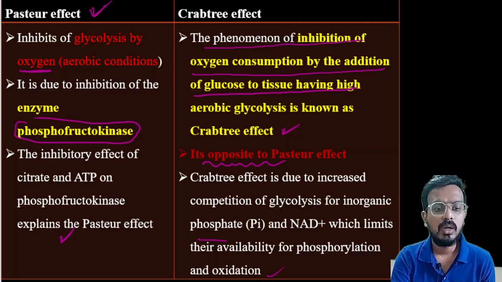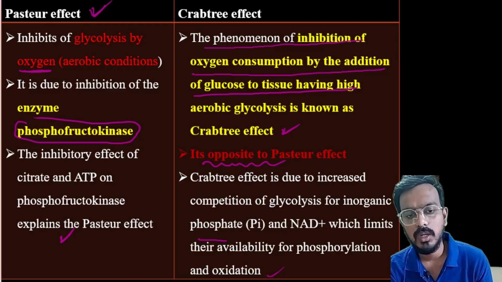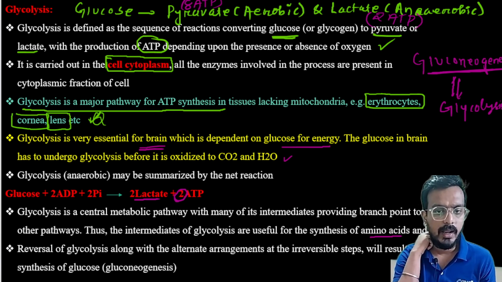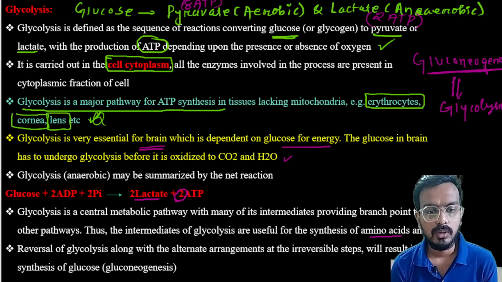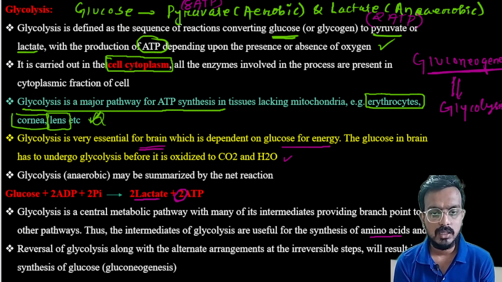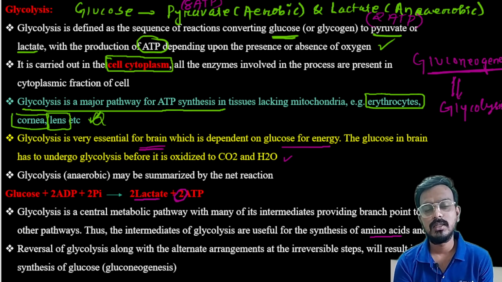Okay, so this is all about glycolysis. What we have learned is that glycolysis is a central oxidative pathway of glucose. Glucose is basically oxidized to pyruvate and lactate in the presence or absence of oxygen. Glycolysis is carried out in the cell cytoplasm because most of the important enzymes involved in glycolysis are present in the cytoplasm. Glycolysis is the major pathway for ATP synthesis in tissues lacking mitochondria, like erythrocyte, cornea and lens. Glycolysis is also very essential for the brain for the oxidation of glucose.